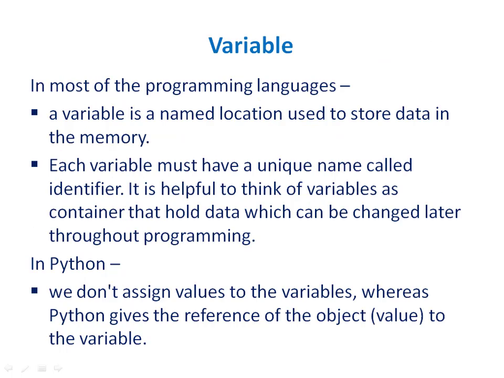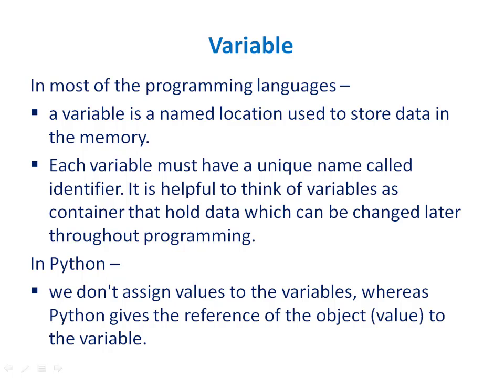Variable. In most programming languages, a variable is a named location used to store data in the memory. As the name suggests, the value contained in a variable can be modified anytime during the program run. In C++ and other languages, a variable is a name given to some memory location which holds a value.